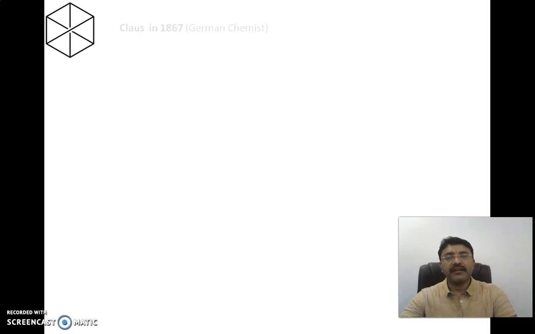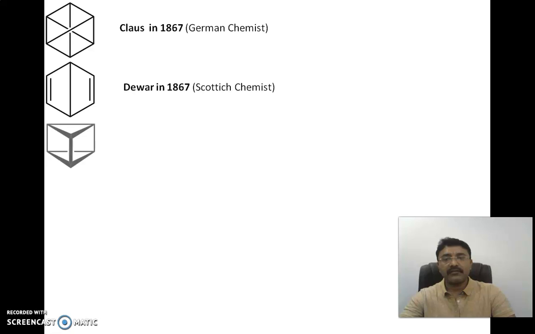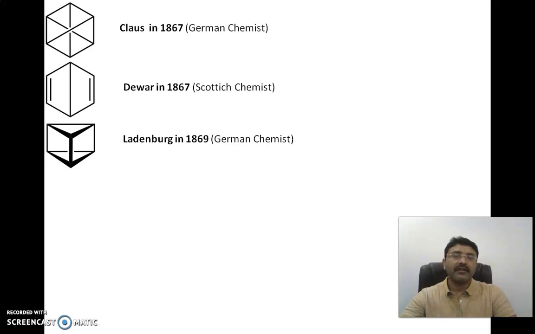There were various scientists like Claus in 1867, the German chemist who stated a structure of the benzene. Look at the structure of the benzene of 1867. This is another structure given by Dewar in 1867, who was a Scottish chemist. Another was given in 1869 by the German chemist Ladenburg. Look at this structure.